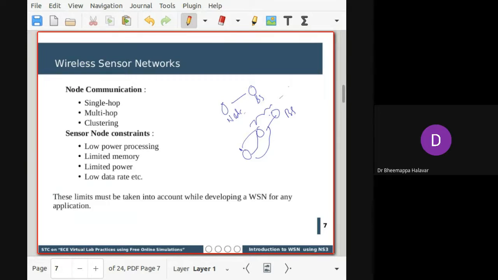Because of their small size and the way they are deployed in different locations, the amount of power, processing, and memory is low in this node. These are the basic constraints of a sensor node. Considering these, we have to design our WSN so that we utilize the power and the processing time of a sensor, with an effective approach at low power.